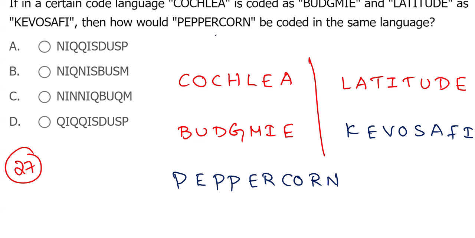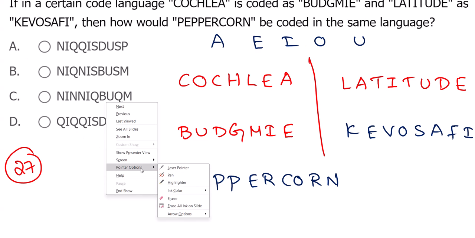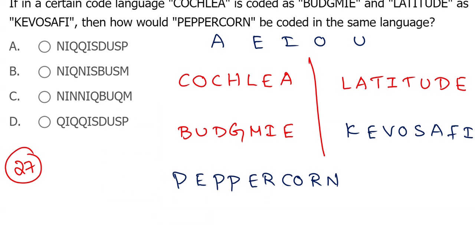I'm giving the clue: write the vowels and focus on them. Vowels are A, E, I, O, U: A after E, O after U, E after I after O. Again after U, the next vowel A only will come.